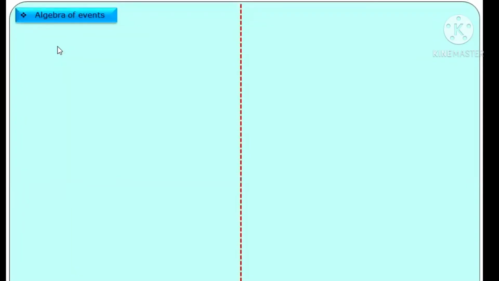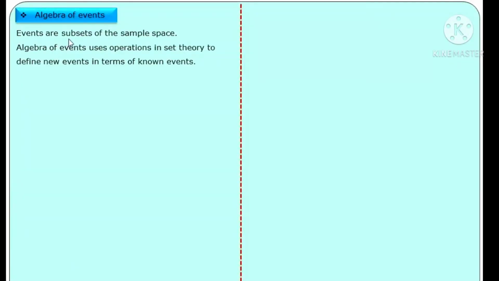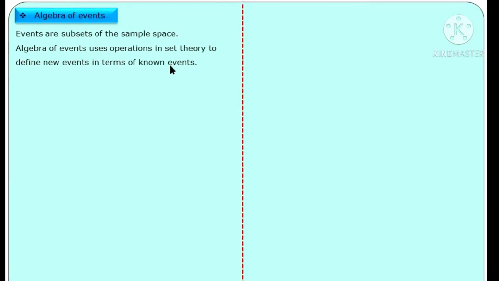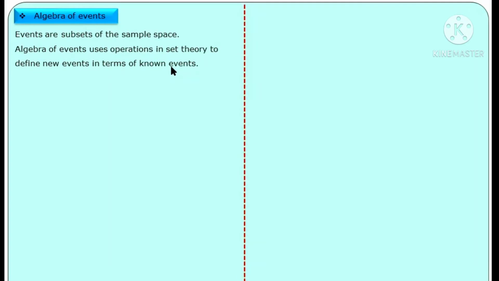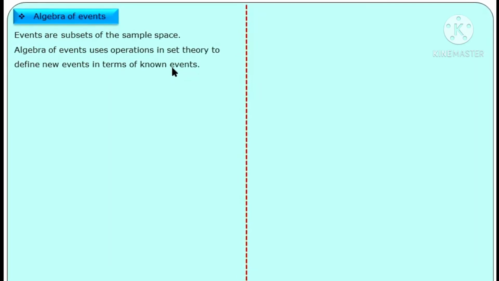Concept: algebra of events. Events are subsets of the sample space, and algebra of events uses operations in set theory to define new events in terms of known events. Means you have events A, B, C like this, and from the algebra of set theory, you are familiar with complement of a set, union of two sets, intersection of two sets. The same applies for probability also.